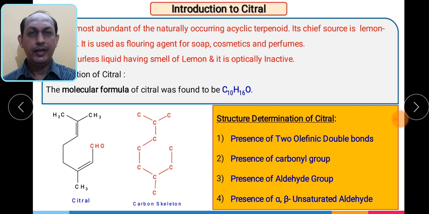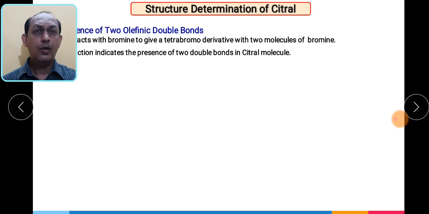And if you see clearly, this is the first carbon, this is alpha, this is beta, or second and third. So we have to consider that citral has the presence of an alpha beta unsaturated aldehyde. In order to determine the structure, we have to at least show the presence of these 4 main characteristic functionalities present in the structure of citral. Many times there is a question, write the structural elucidation of citral. So how do we prove it?